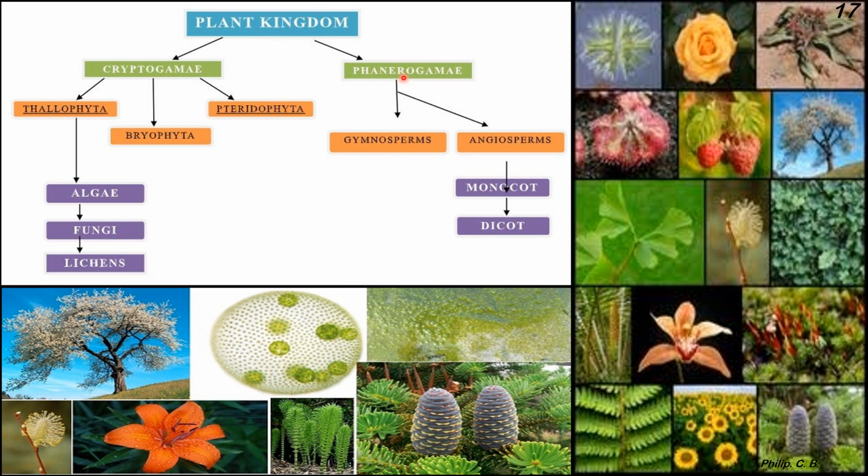Then the Phanerogams: gymnosperms and angiosperms. Angiosperms are further divided into monocot and dicot. So again I put various images of the plants of both dicot and monocot, gymnosperm and angiosperm, all the plant kingdom.